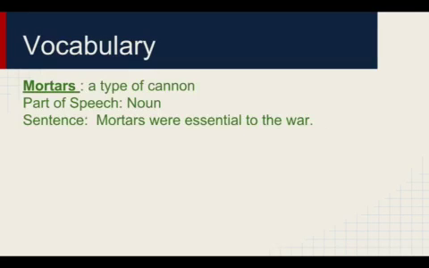Mortars are a type of cannon. This is a noun. It's also one of the words that you'll see in Long Walk to Water. Mortars were essential to the war.